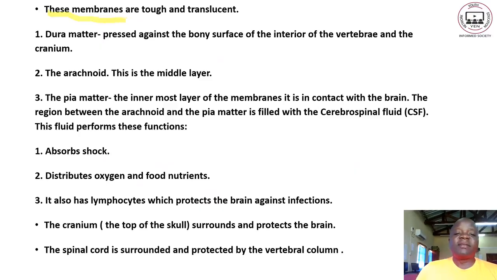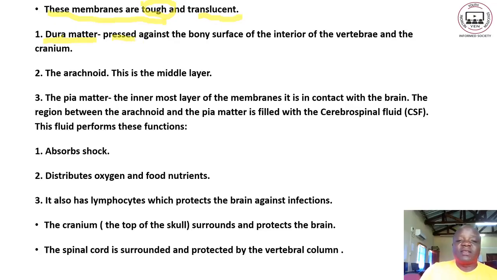So these membranes are tough and translucent. Translucent meaning they can allow some light to pass through, but then once they are very clear, that's what it means. So they are tough. They have a protective nature. Because of their toughness, they are able to protect the brain. So number one, we have what we call the dura mater.